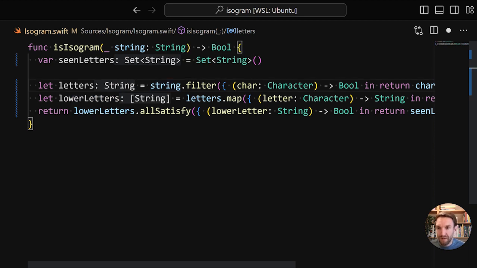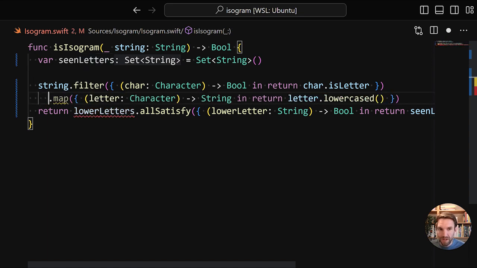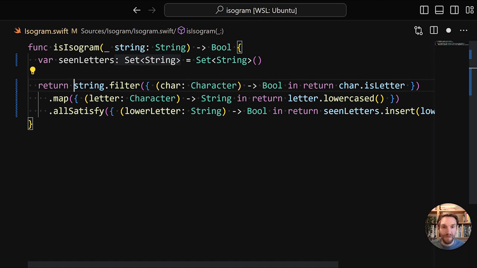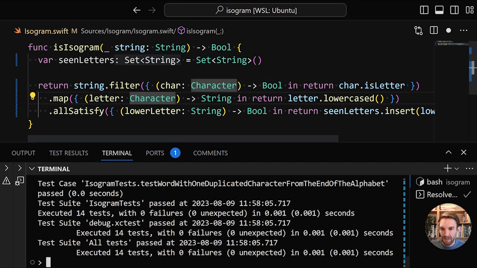So instead of having these intermediate values, we can just get rid of those and just pipe the calls to give us a very functional pipeline. And already this is looking much nicer. It should still all pass the test, and it does.